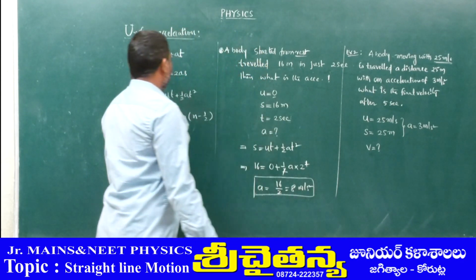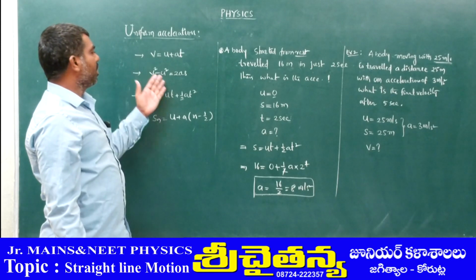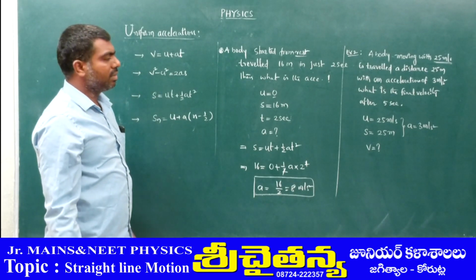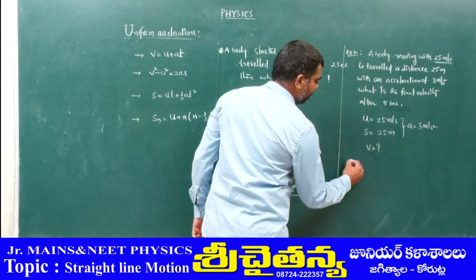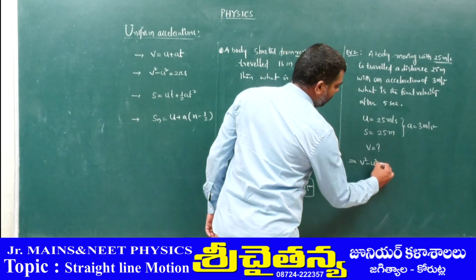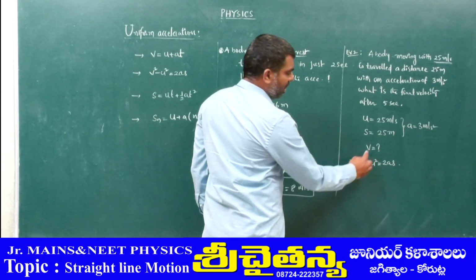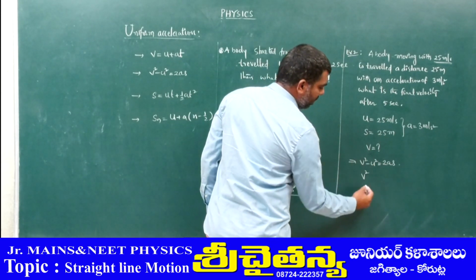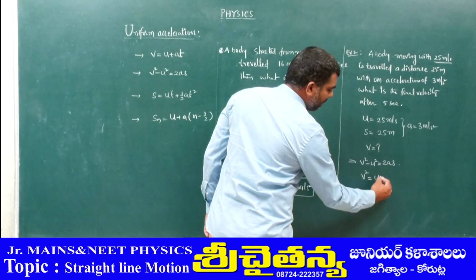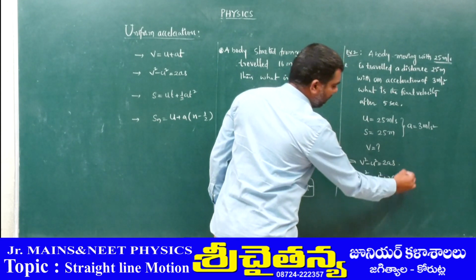So we have a relation here, v² − u² = 2as. Let us use this equation. The question is about the final velocity, so v² = u² + 2as.